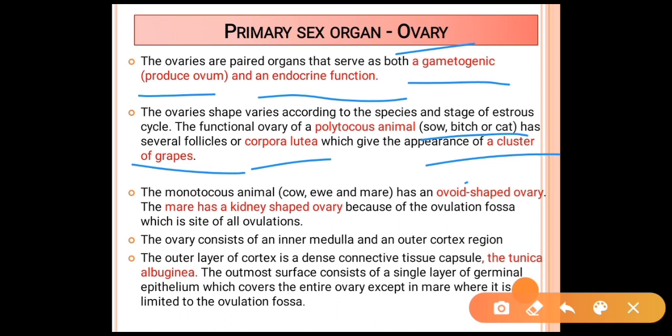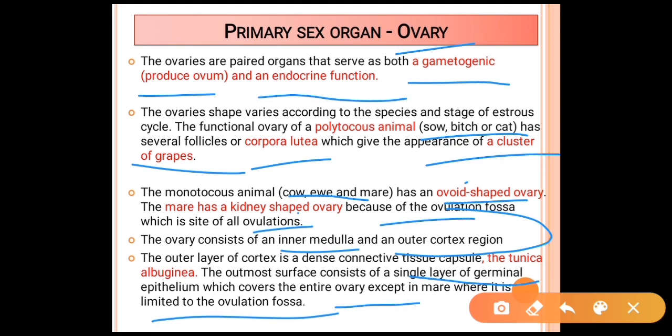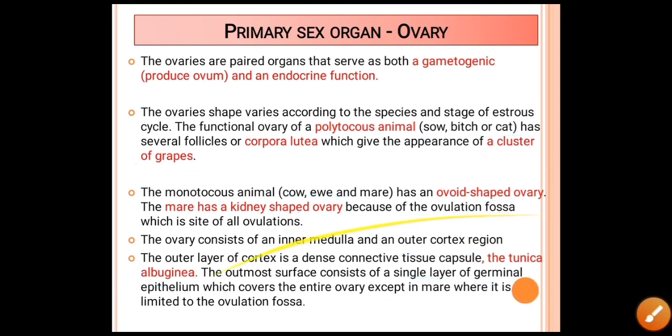Monotocous animals, such as cow, ewe and mare, have an oval-shaped ovary. The mare has a kidney-shaped ovary, because it has an ovulation fossa, which is the site of all ovulation. The ovary consists of the inner medulla and the outer cortex region. The outer layer of the cortex is made up of dense connective tissue capsule, the tunica albuginea. The outermost surface consists of a single layer of germinal epithelium, which covers the entire ovary except in the mare, where it is limited to the ovulation fossa. So that is very important for you.